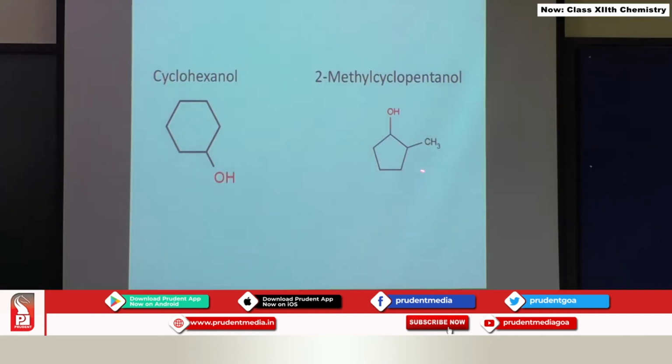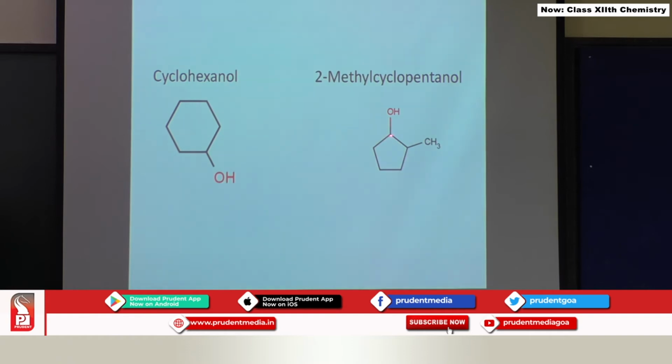Let's look at the cyclic alcohols now. Here a ring is introduced. This is a cyclohexane structure with an OH group attached to it, and therefore this cyclohexane becomes cyclohexanol. There is no need of numbering here because the only group present on the ring is OH. Whereas in the second compound, which is a cyclopentane ring with 5 carbon atoms in a ring, there is a need of numbering because apart from the OH group on the ring, there is also a CH3 group on the ring which acts as a substituent. Now here we will have to number the system.